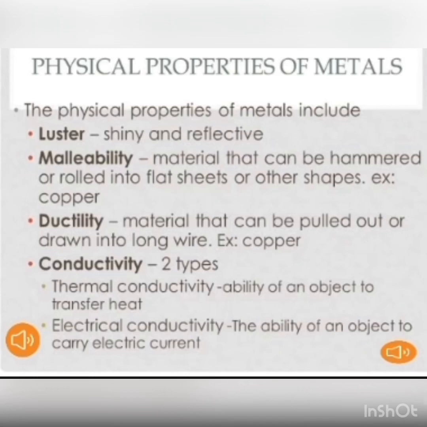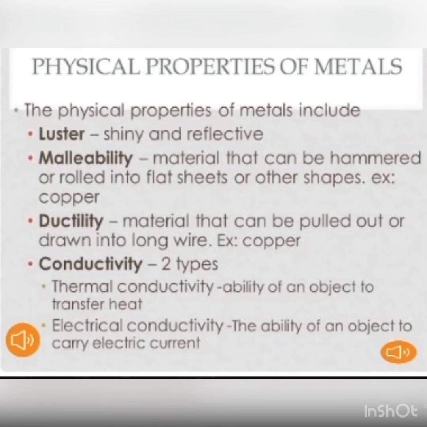While non-metals have a dull surface, that is, dull appearance, they cannot be polished to make the surface like metals, except graphite, diamond, and iodine. These are a few examples of non-metals that have luster.